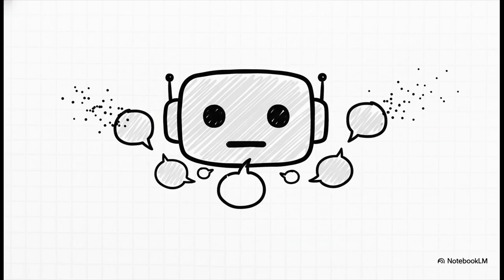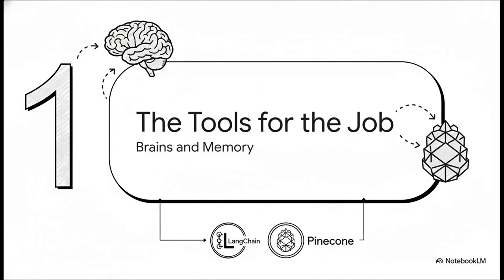To build something genuinely useful, we have to give our AI a way to remember what we've said. So how do we fix this amnesia? Simple. We give our AI a brain and a memory. And for that, we've got the perfect duo. We're going to use LangChain to act as the brain, or the logic center of our application, and we'll use Pinecone to be its powerful, searchable long-term memory.